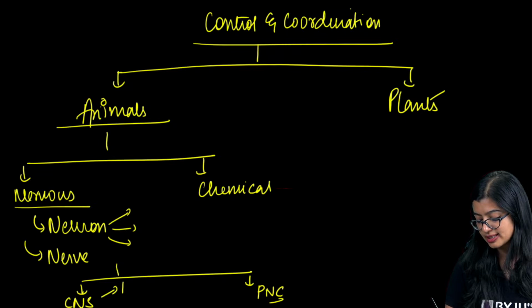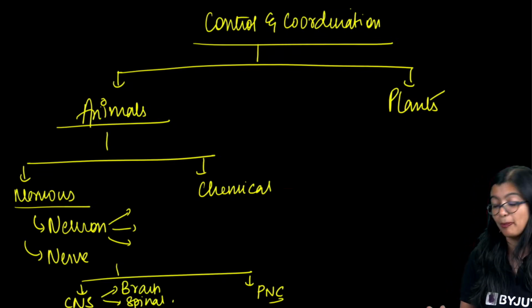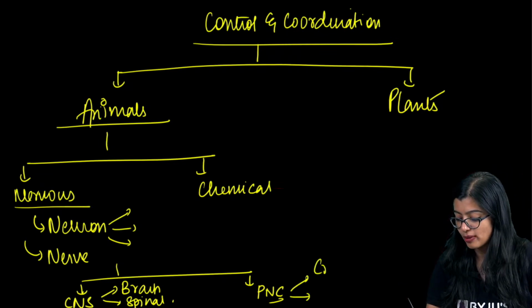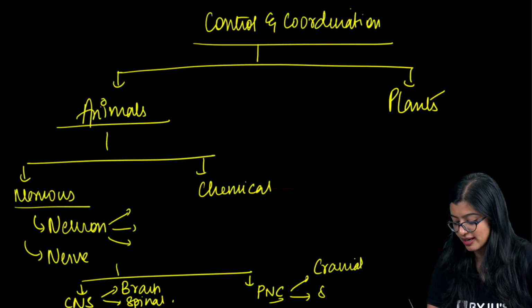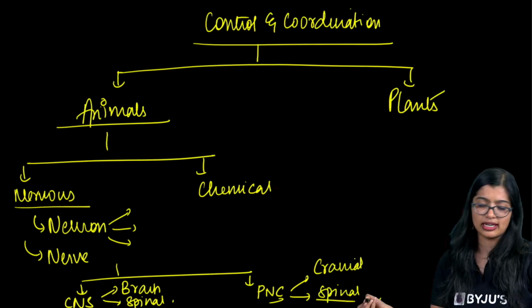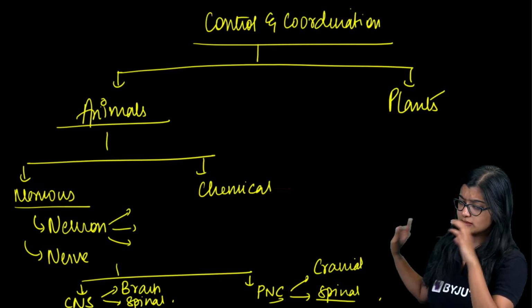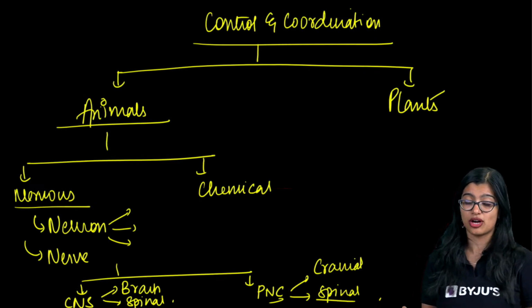The nervous system can be divided into the central nervous system and the peripheral nervous system. The central nervous system is made up of the brain and spinal cord, and we learnt about the different parts and their functions. In the PNS, we learnt about cranial nerves and spinal nerves, and their functions. Along with that, we learnt about the different types based on function.